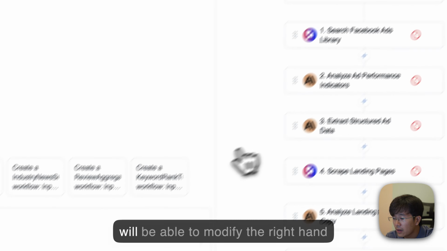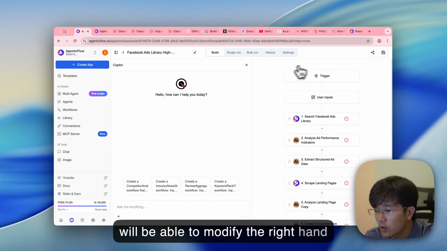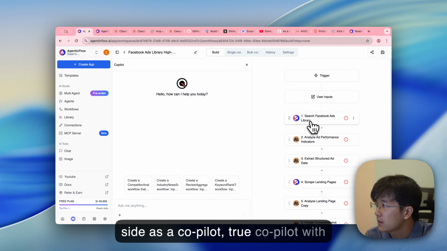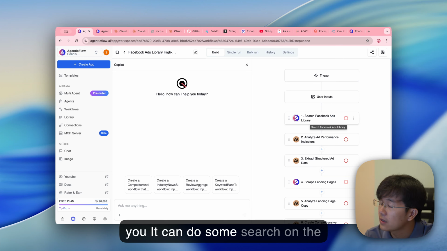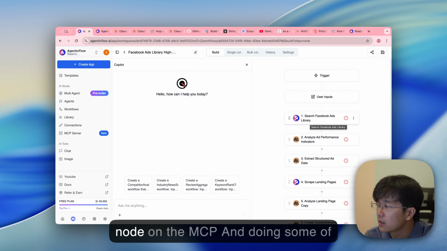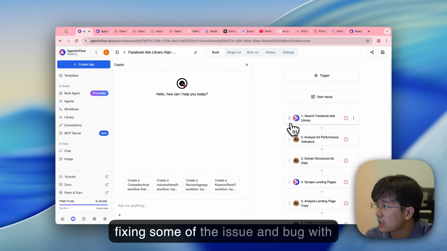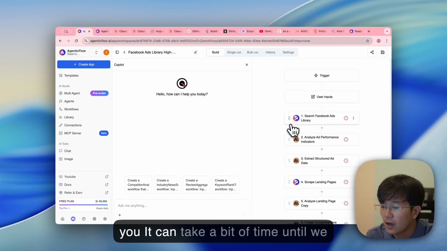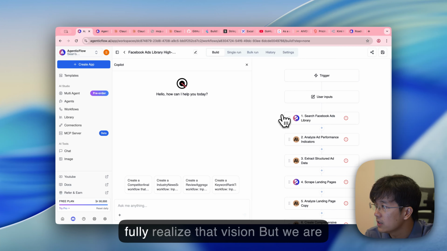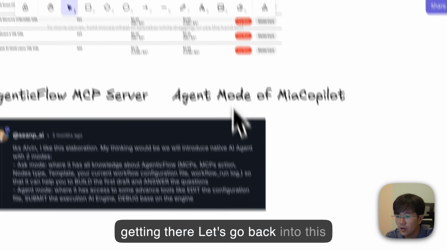And my vision is that it will be able to modify the right hand side as a true copilot with you. It can do some search on the node on the MCP, do some of the node building, and even fix some of the issues and bugs with you. It can take a bit of time until we fully realize that vision, but we are getting there. Okay, let's go back into this one.